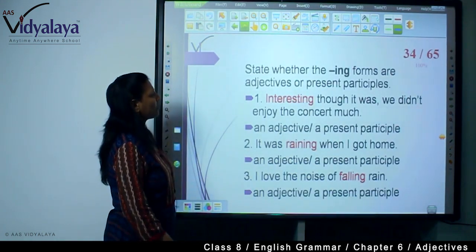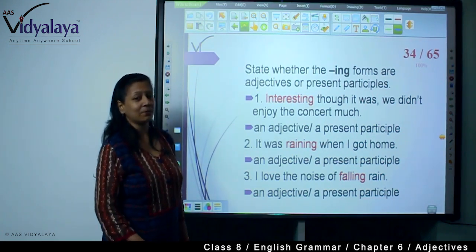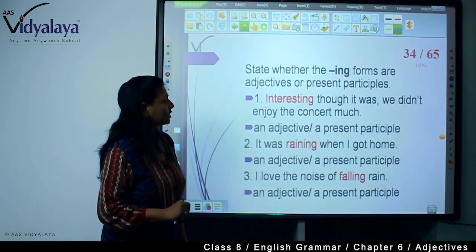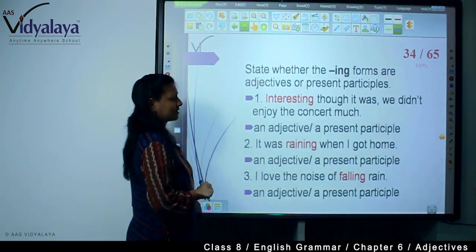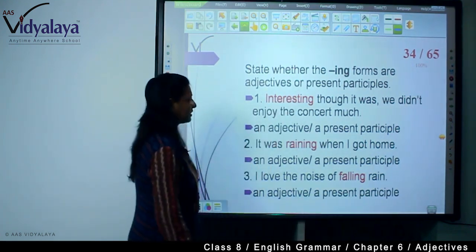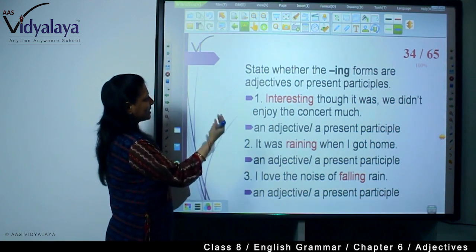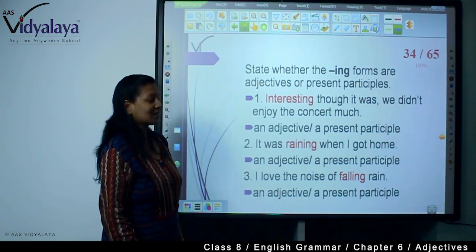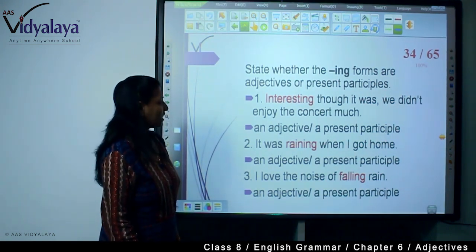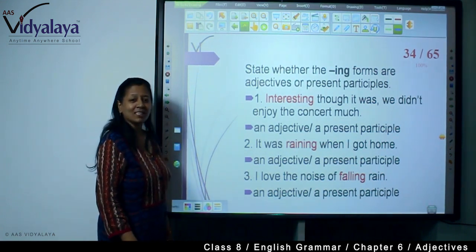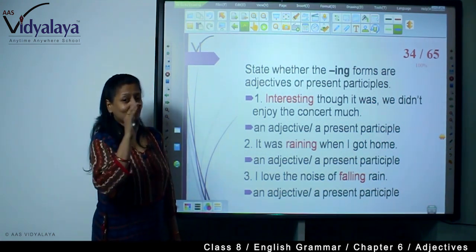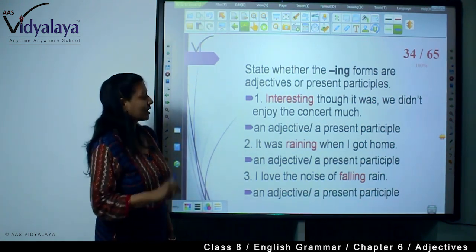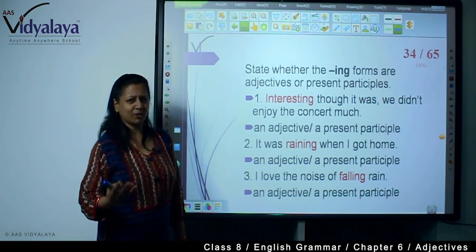Now, state whether the ing forms are adjectives or present participles. Present participle, you see, in a progressive way, we get it, right? Interesting though it was, we didn't enjoy the concert much. So, the word interesting is here. You will have to find out whether this is an adjective or a present participle. Whenever it is a present participle, it will be with was or is in a progressive way. Do you find it in a progressive way? No. You think the answer is given there, but I am just giving the clue.